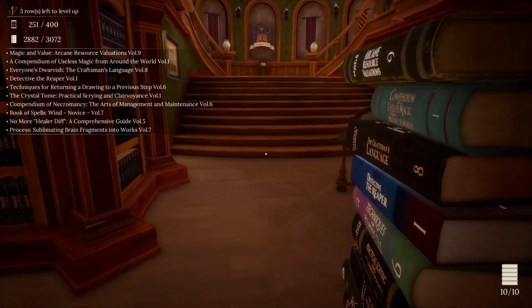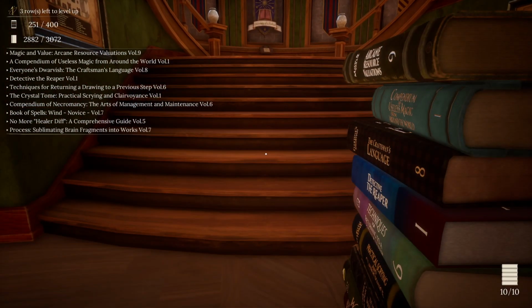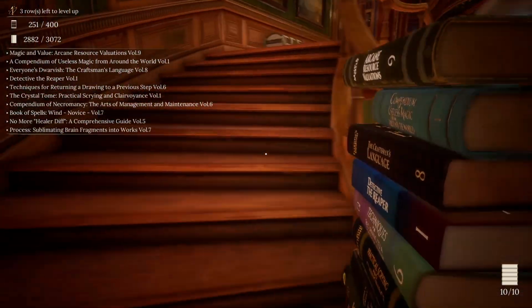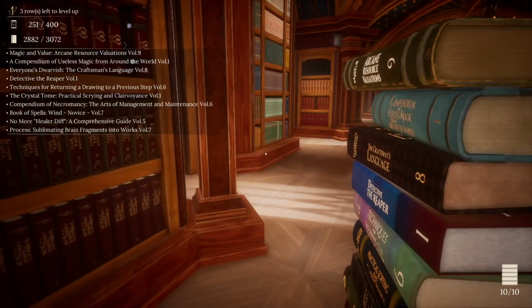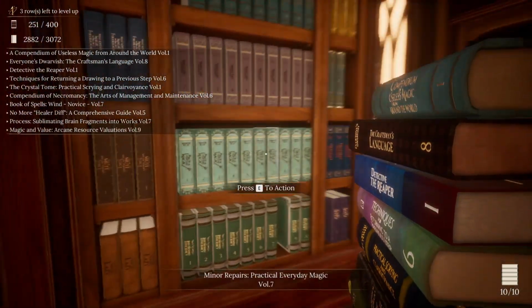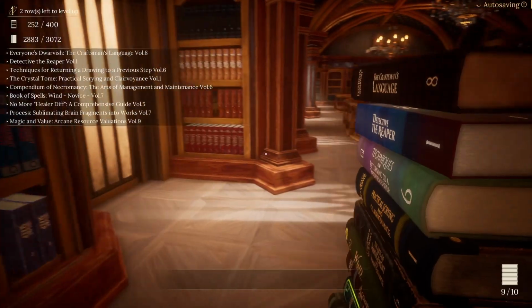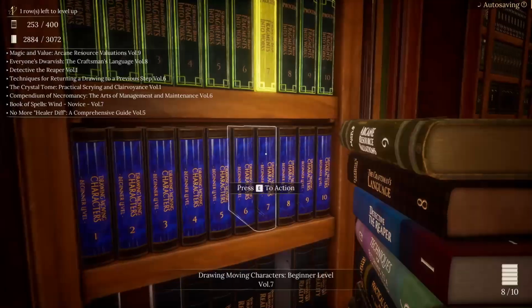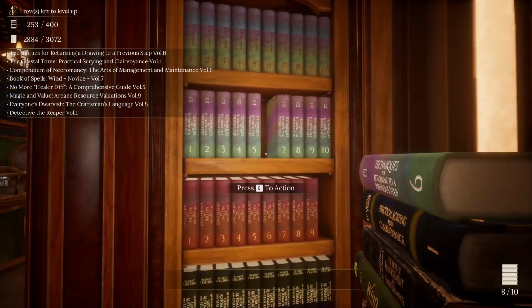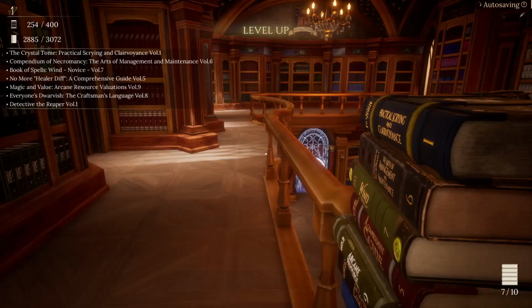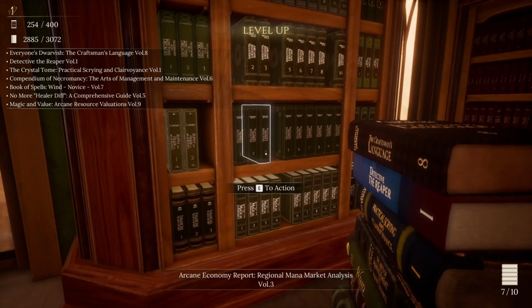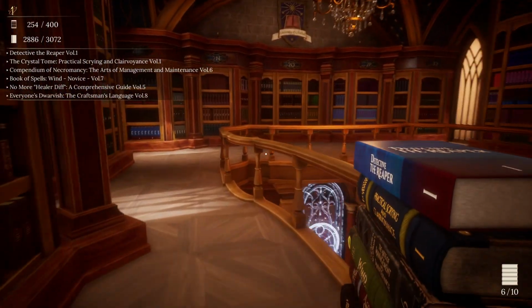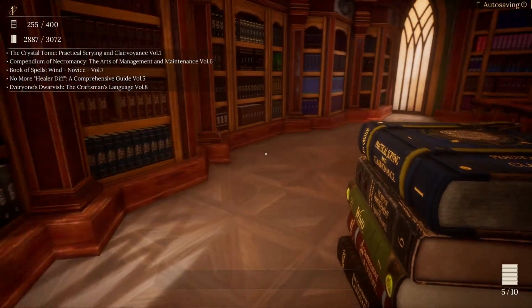So we've got Economics, Everyday, Language, Mystery, Art, Divination, Necromancy, Destruction, Healer, and Art again. So let's go Compendium of Useless Magic from Around the World, Volume 1. Process Sublimating Brain Fragments into Works, Volume 7 goes here. Techniques for returning a drawing to a previous step, Volume 6, we get that one done. Then we have Magic and Value Arcane Resource Evaluations, Volume 9 goes right here. Detective the Reaper, Volume 1 completes that series off.